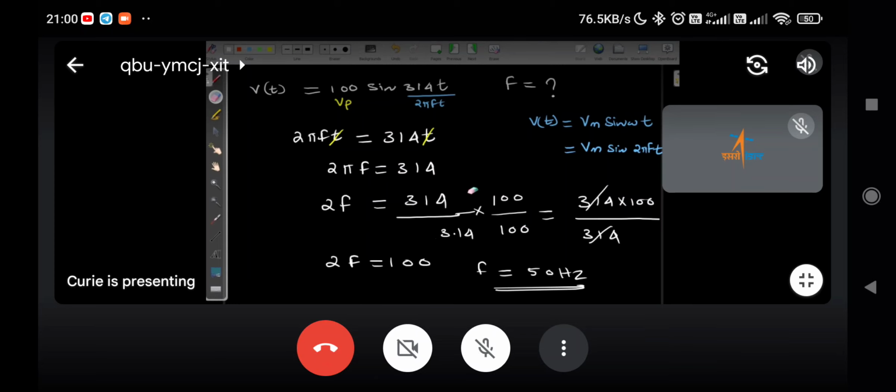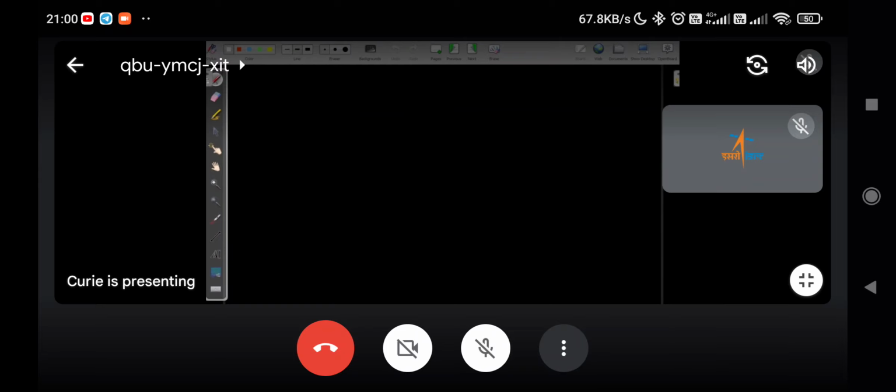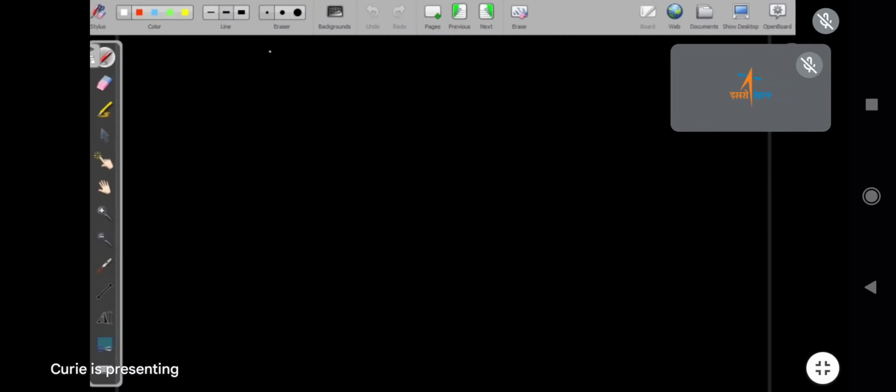Okay, that means in the previous class you understood how to put it. Now we have a pure resistive circuit. What happens if you apply AC to a pure resistive circuit?